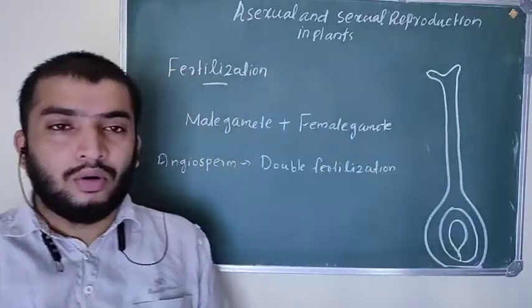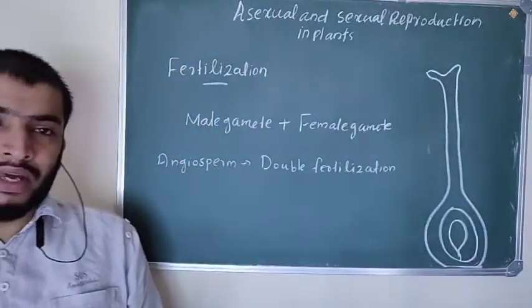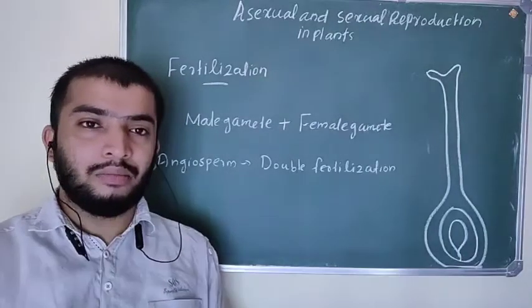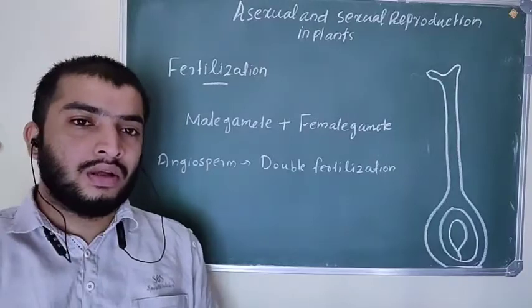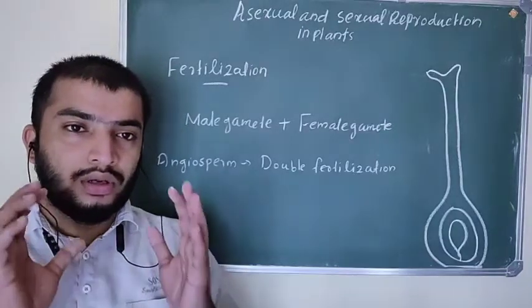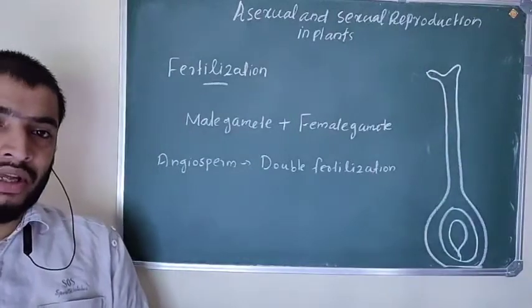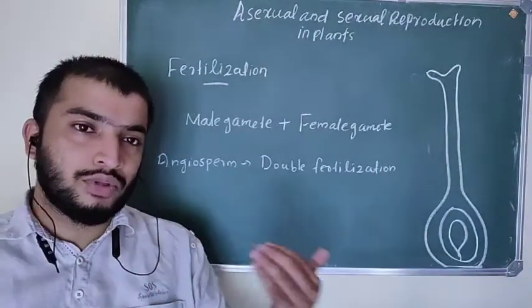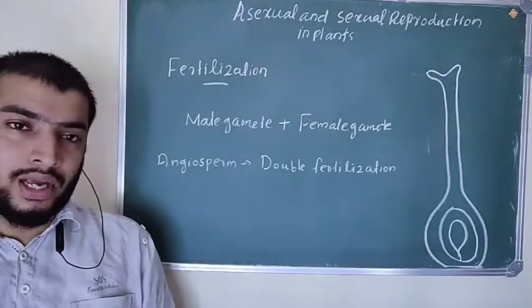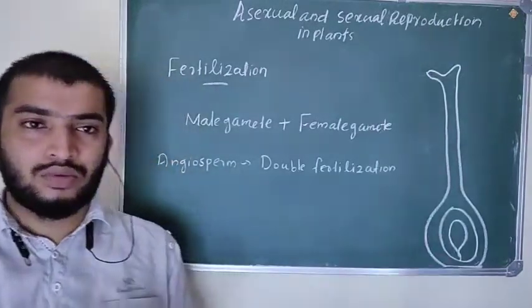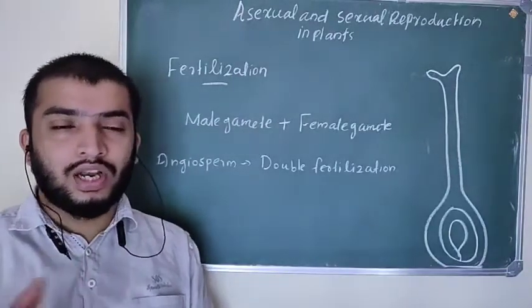Inside the ovule, one male gamete fuses with the egg, and another male gamete fuses with the polar nuclei, and they form endosperm. So that is called double fertilization. That's why in angiosperms fertilization is called double fertilization.